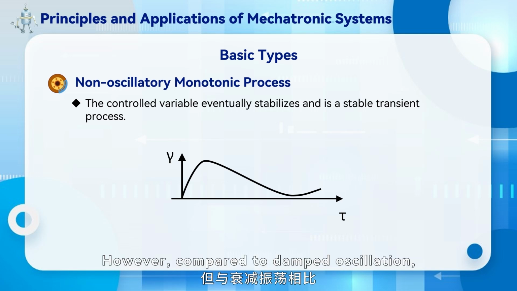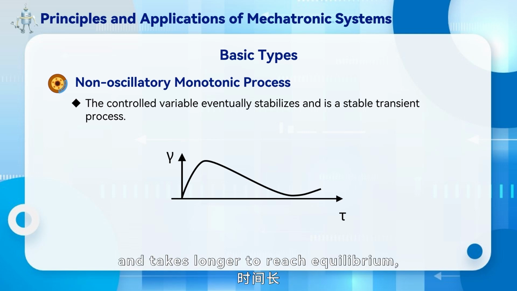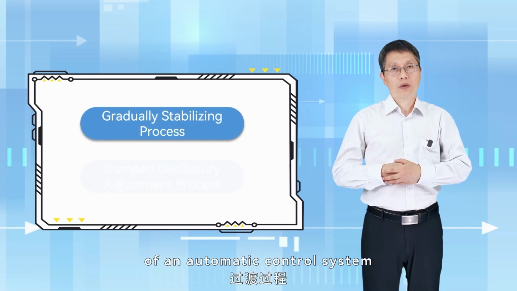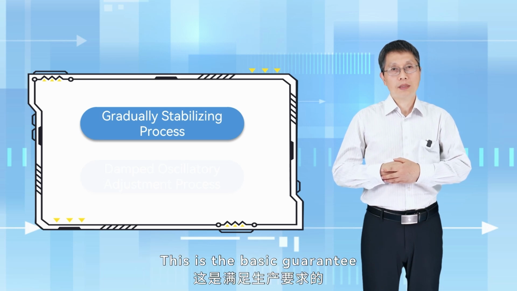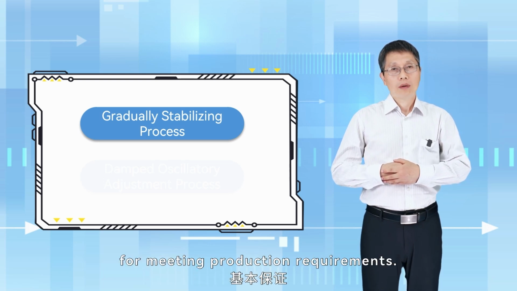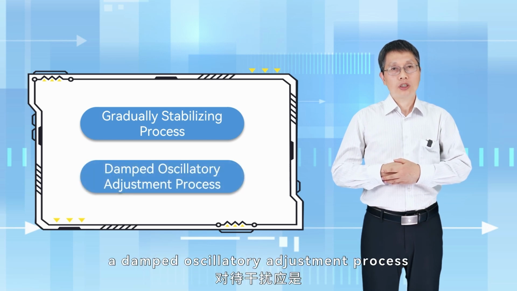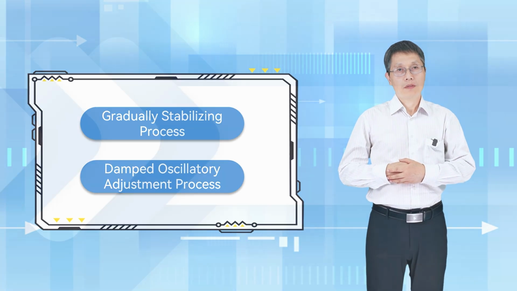However, compared to damped oscillation, it has slower return speed and takes longer to reach equilibrium, so it is generally not preferred. In summary, the transient response of an automatic control system should ideally be a gradually stabilizing process. This is the basic guarantee for meeting production requirements. Therefore, in most cases, a damped oscillatory adjustment process is adopted in response to disturbances.